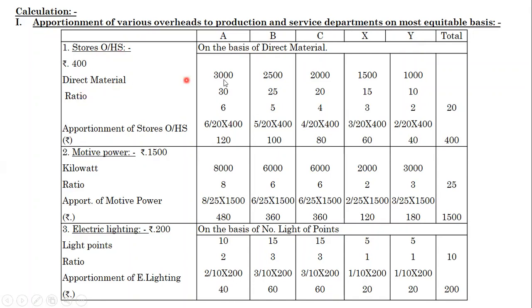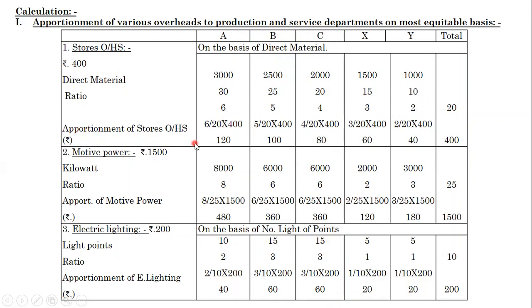Direct material: A 3000, B 2500, C 2000, service department X 1500 and Y 1000. How did we calculate the ratio? We have calculated the ratio from the direct material. The ratio is 6:5:4:3:2. What is the total ratio? 20. That means 6 plus 5 plus 4 plus 3 plus 2 is equal to 20.